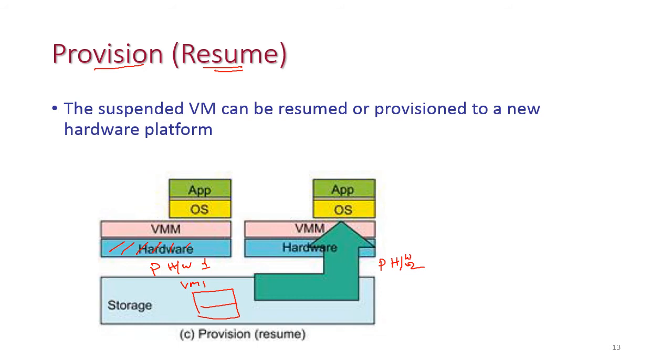The VM1 which was created on physical hardware 1 will be suspended and stored in the storage, and this particular virtual machine will be resumed and provisioned to a new hardware platform. This is hardware 2. This is called the provision or resume operation.